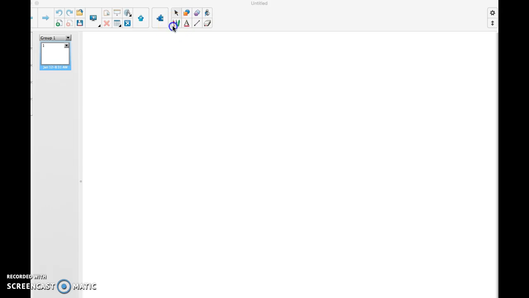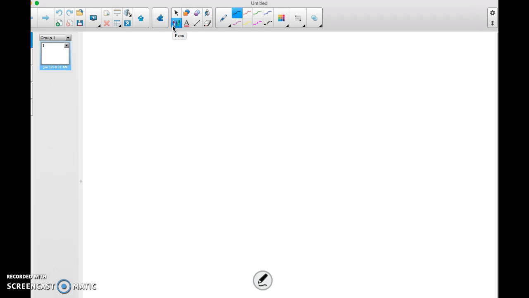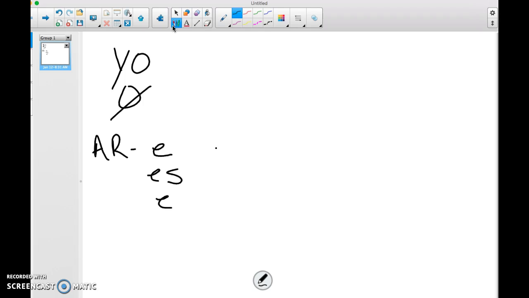Okay, friends, so today what we're going to discuss is the use of the subjunctive. But before we get to that, let's talk about how to form the subjunctive. The first thing you do is you put the verb in the yo form. Then you drop the o. Very nice. If it is an AR verb, your ending is emos. Good. And if it is an ER or an IR verb, our endings are now